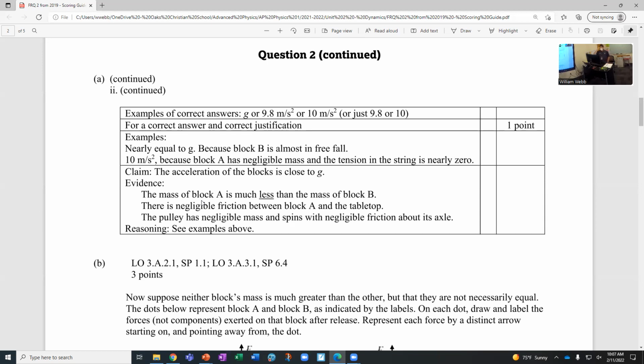You could say it's nearly G because block B is almost in free fall. And you could say it's 10 meters per second squared, which is basically G, because block A has negligible mass and the string tension is nearly 0. And then they give you claim evidence reasoning process if you like that format. So, questions for part 2 of question A? Making sense?